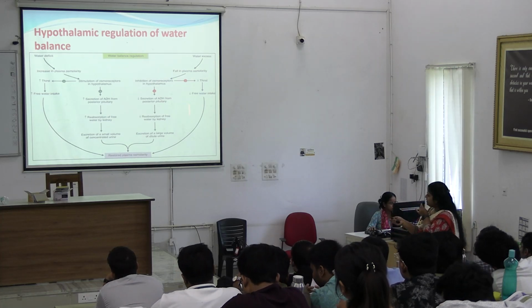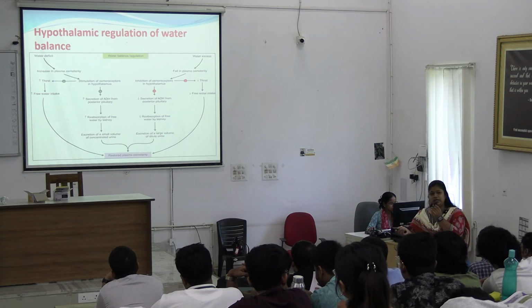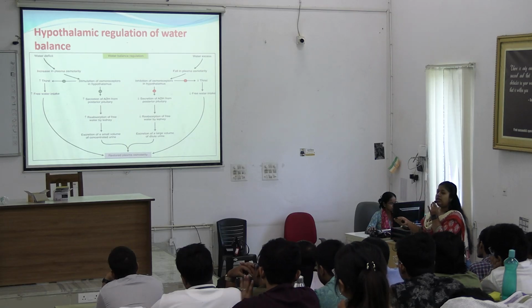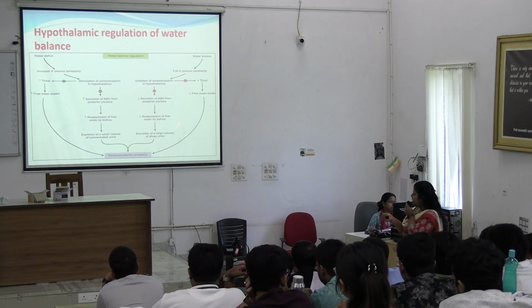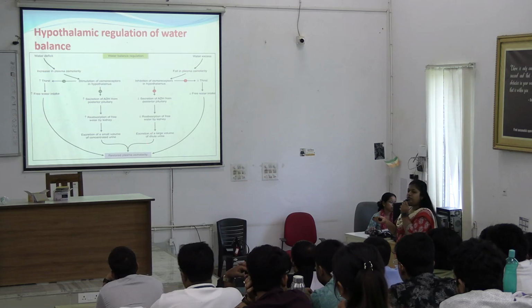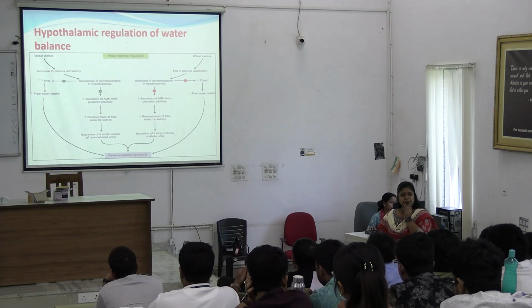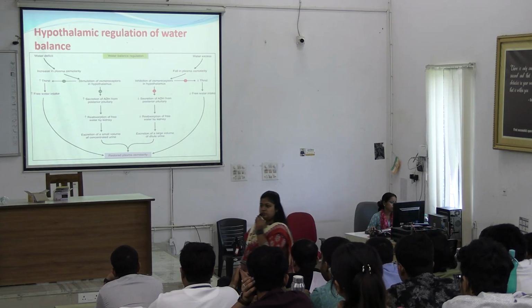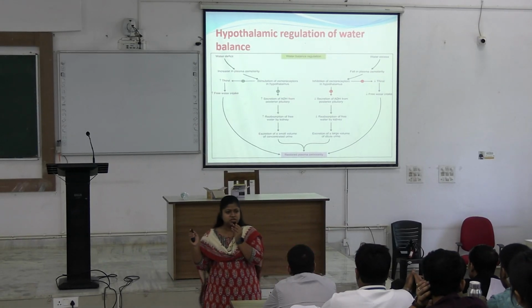will decrease thirst first of all. Secondly, it will decrease the secretion of ADH from posterior pituitary. Absence or small amount of ADH will lead to diuresis. No ADH means diuresis. Diuresis means excretion of large volume of dilute urine, leading to water balance or maintaining the plasma osmolarity. Clear? Clear to everyone? Function of ADH? Hypothalamic regulation. Understood?